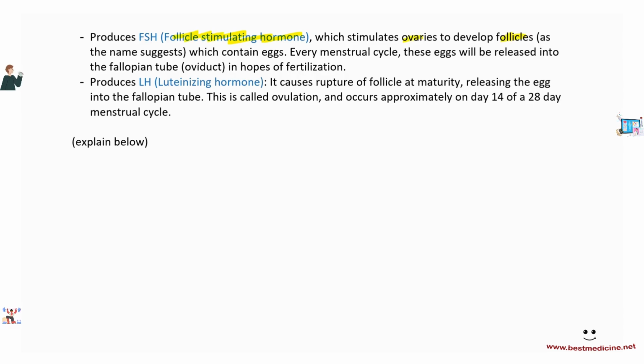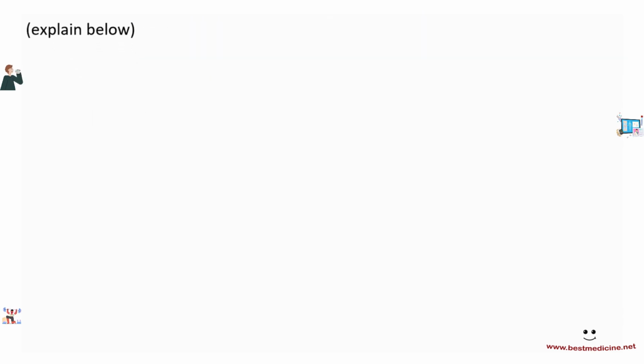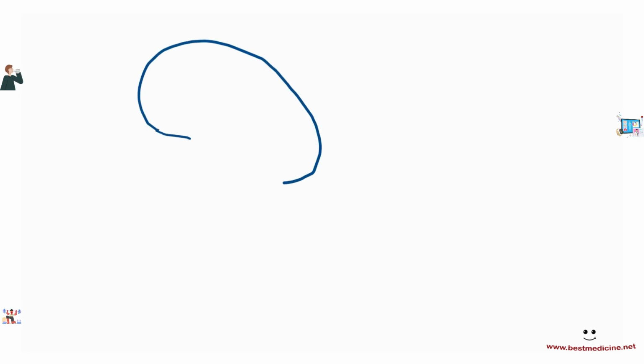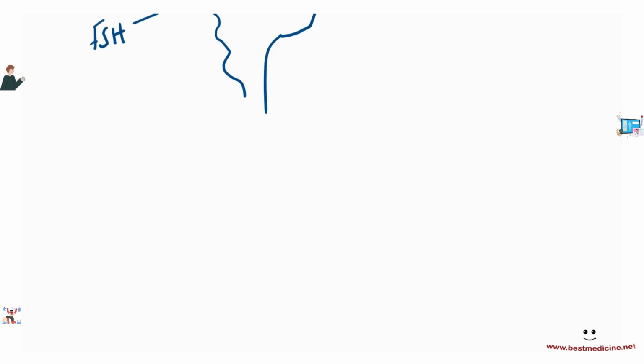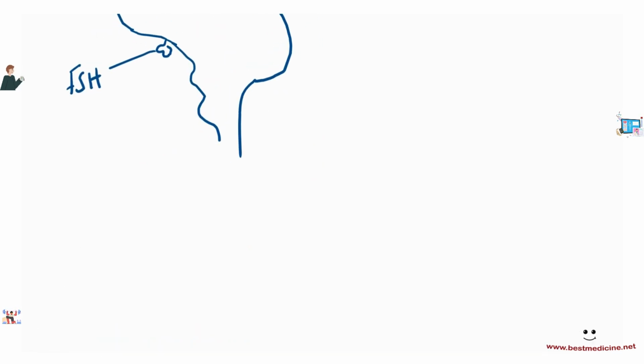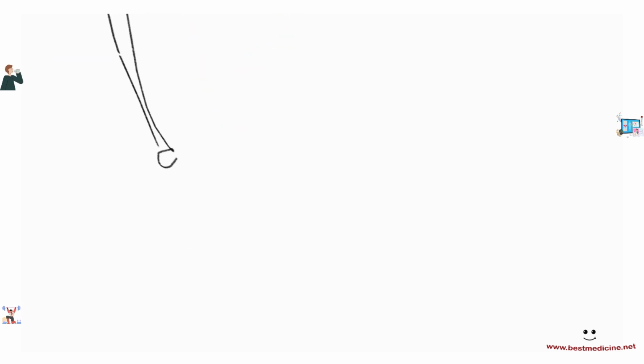What are follicles? Let's have a look, okay? So remember that here's the brain, and in the brain we have the pituitary gland, the pons and medulla and so on. The pituitary gland produces something called FSH, follicle stimulating hormone. This is going to travel by blood to the ovaries. There would be a blood vessel that takes it through the blood eventually to the ovaries. Where are the ovaries situated?